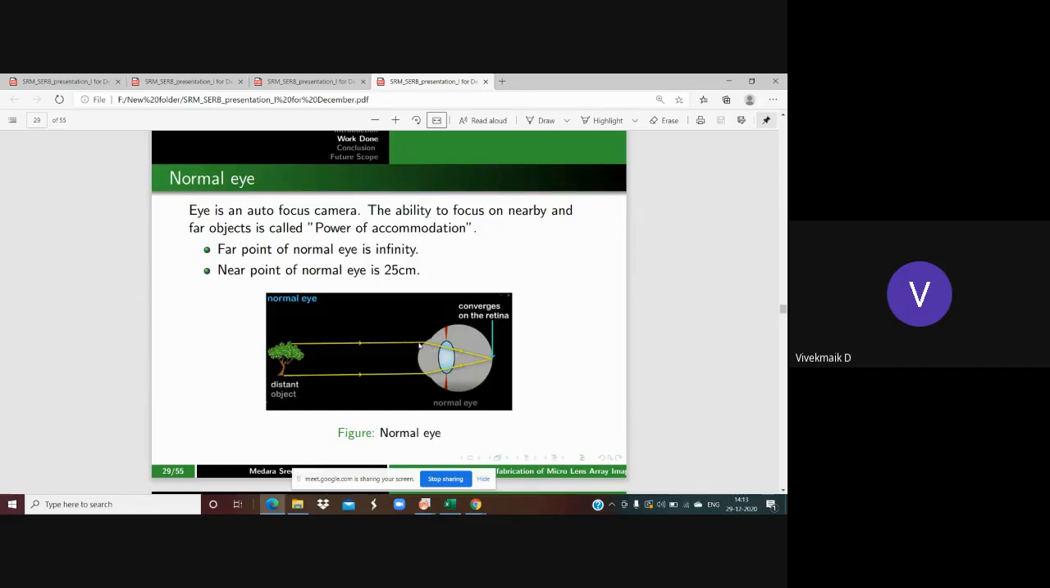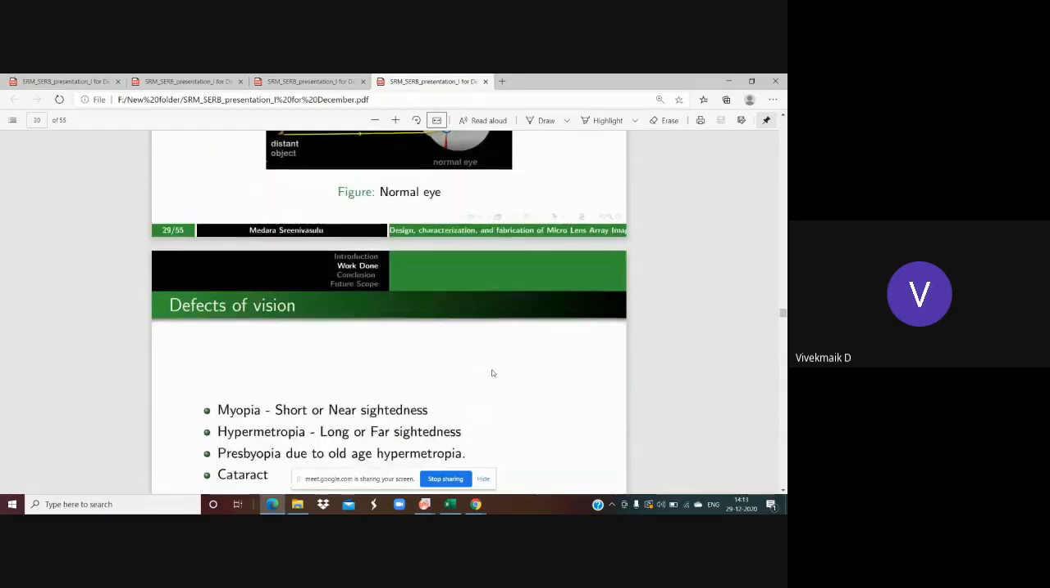When the rays pass through the cornea, and then are refracted by the eye lens, they are going to be converged on the surface of the retina. When these rays are converged exactly on the surface of the retina, then the image will be clear. If it is converged before the retina or after the retina, blurriness will occur. That is known as defects in vision. Then we will see the different types of vision defects.